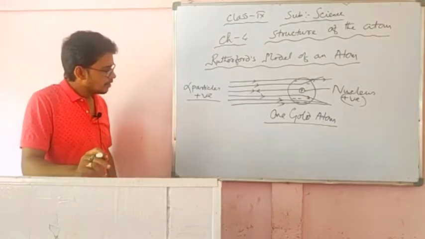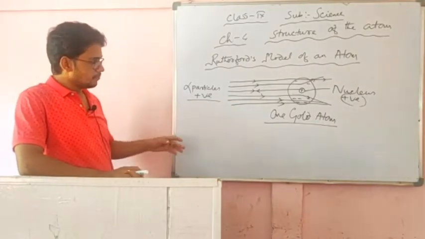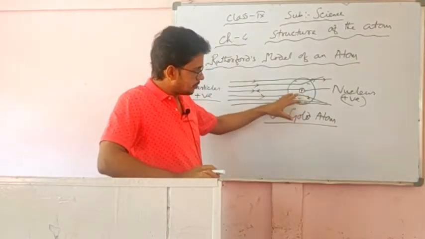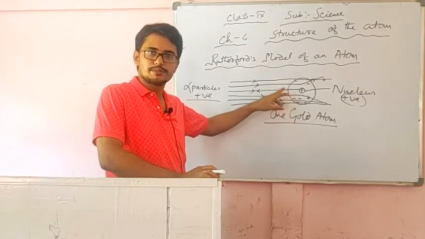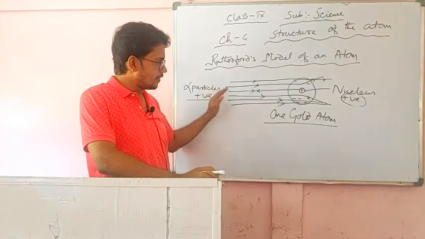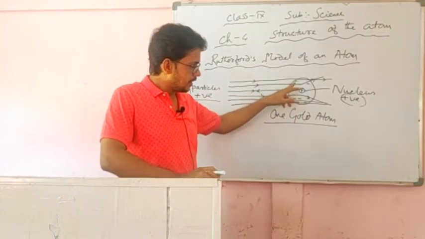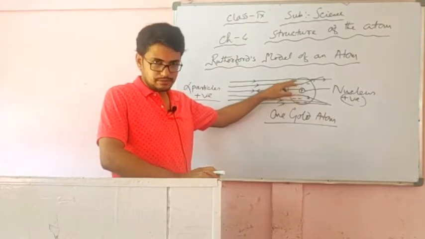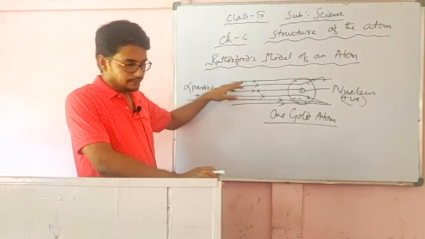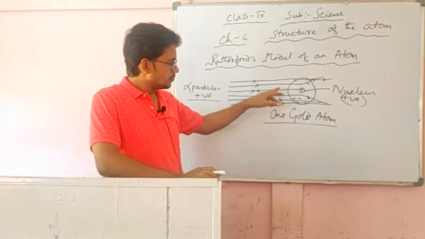So this is the Rutherford model of an atom. He discovered the nucleus of an atom, at the center of the atom, which is positively charged, and because of which the positively charged alpha rays are deflecting, and at one point, at the center, very few rays are deflected 180 degrees.